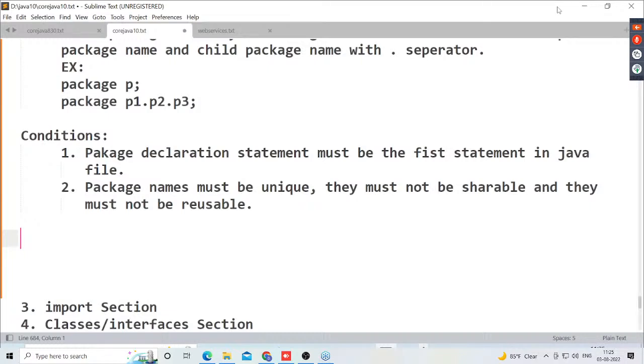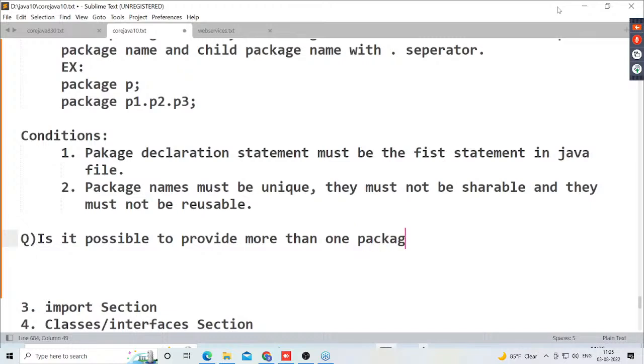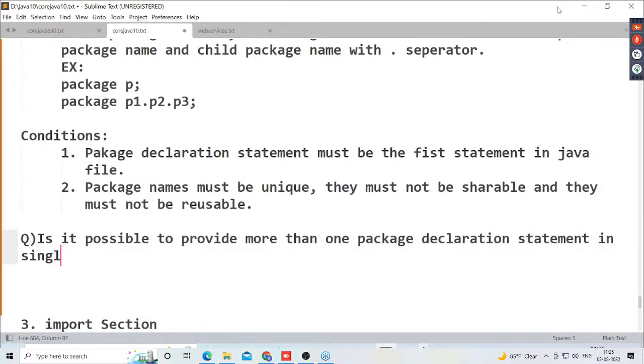Okay, now I'm asking one important interview question. Try to answer this question, guys. Everybody has to give an answer. Is it possible to provide more than one package declaration statement in a single Java file?